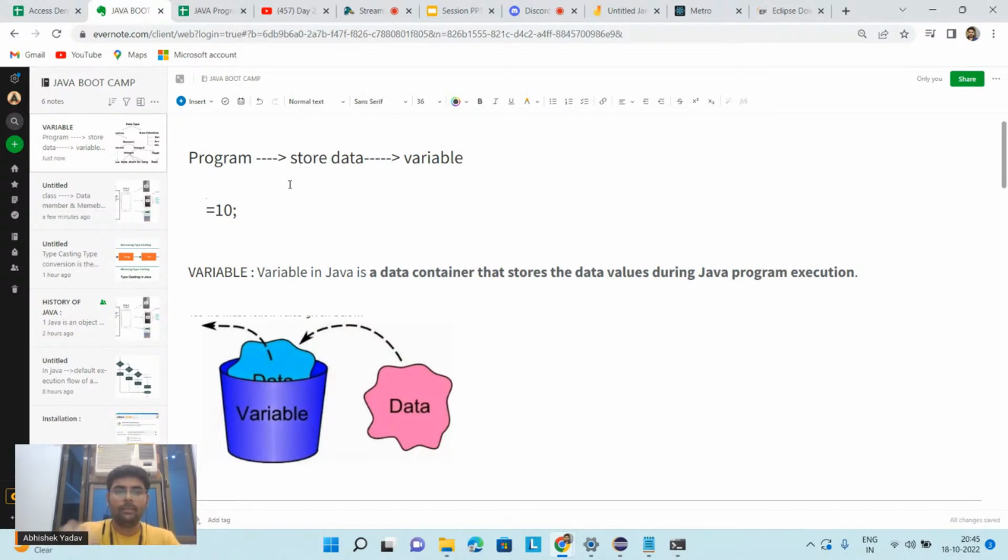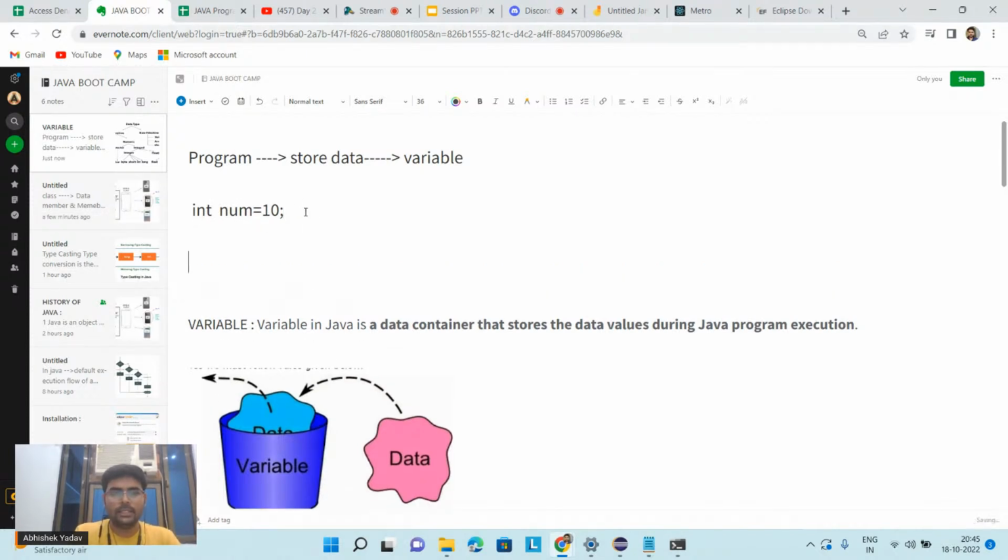First I have to give the name of the variable. Here the name of the variable is num. After that I have to define what type of data I store inside the container. This data is integer type, so I will write int. So this 10 is the data.